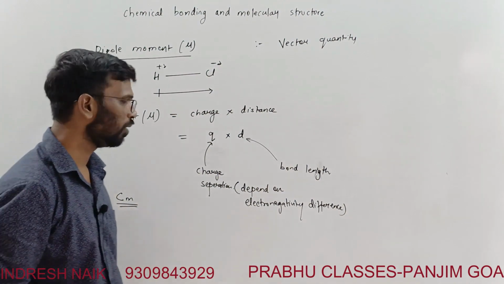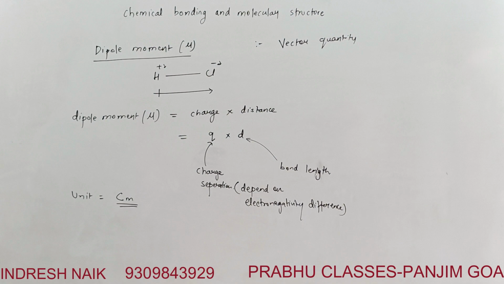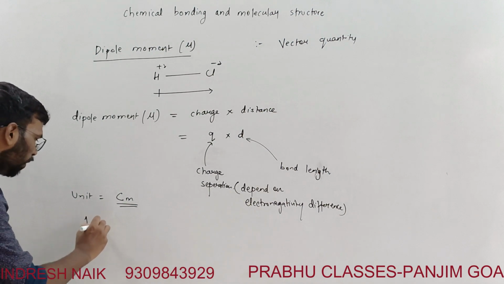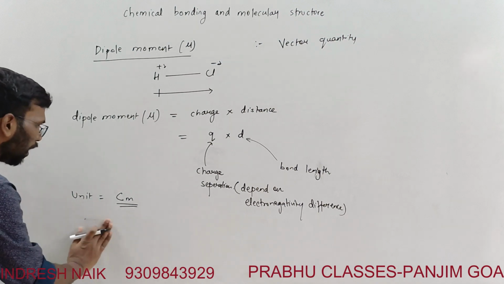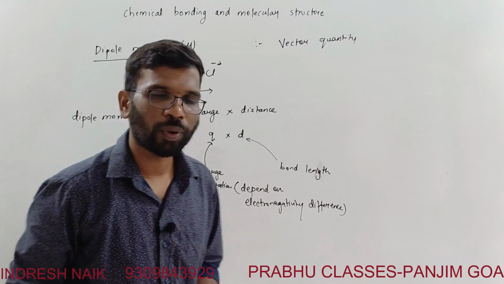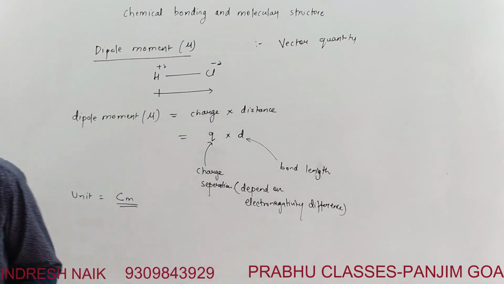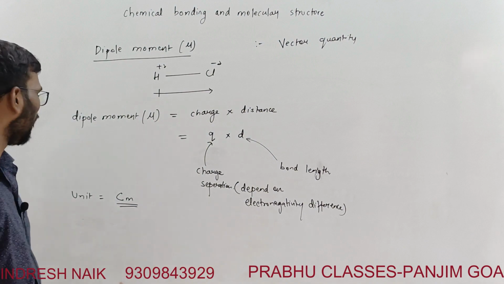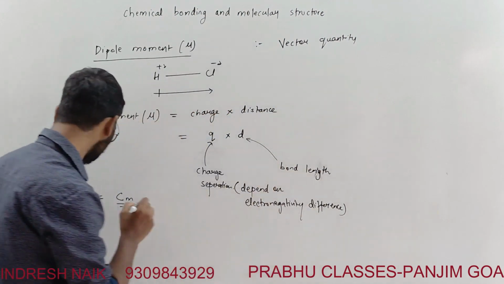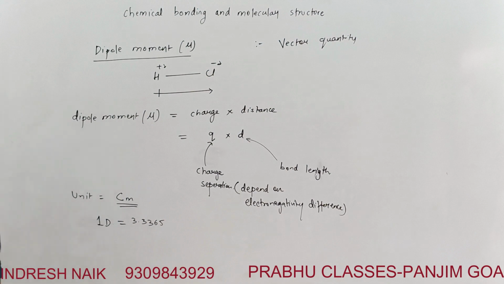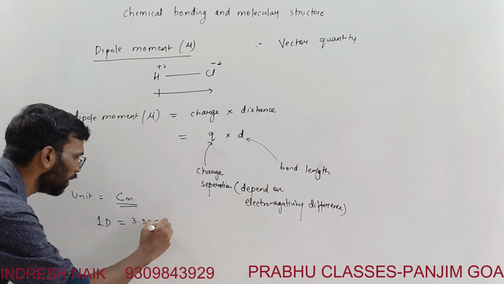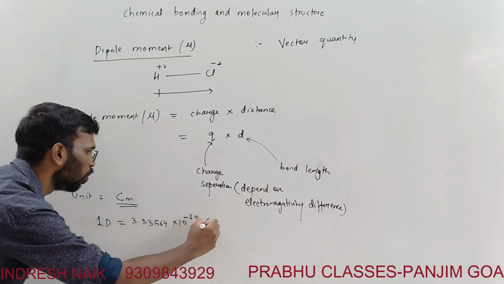So the unit of dipole moment is coulomb meter. 1 Debye is equal to 3.3356 into 10 raised to minus 30 coulomb meter.